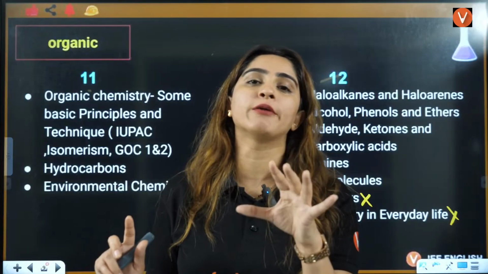What is the Lewis acid? What is the Lewis base? All of these you will study. Bronsted acid, Bronsted base, Arrhenius acid, Arrhenius base. This is all what you will study in ionic equilibrium. But for that, you should know the basic definition of acids and bases. Basic definition: bases are substances which release OH negative ions, and their pH is greater than 7. That means it will lie from 7 to 14.